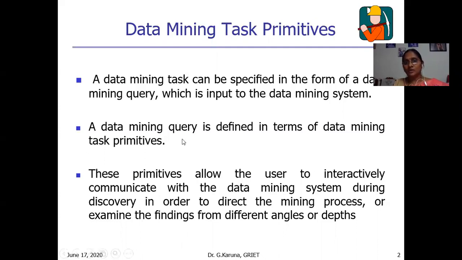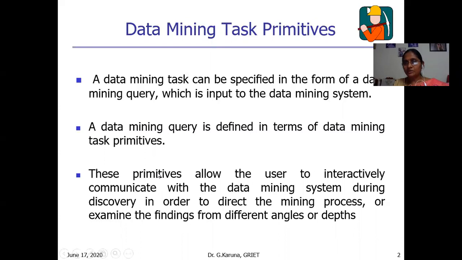Such a data mining query is defined in terms of data mining task primitives, because the user is giving it to perform any kind of data mining task. He needs to represent it in the form of the data mining query language, DMQL. Such DMQL will be defined using data mining task primitives.